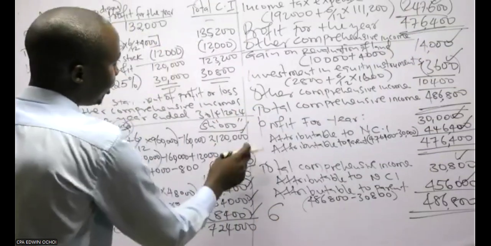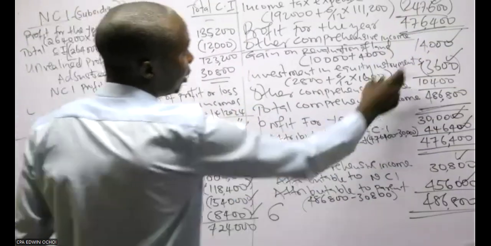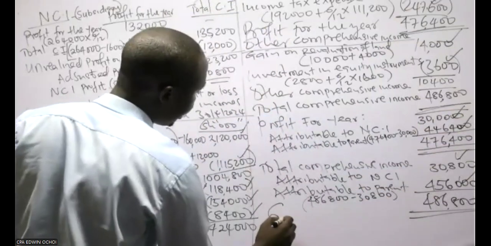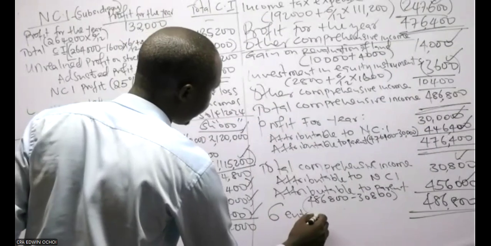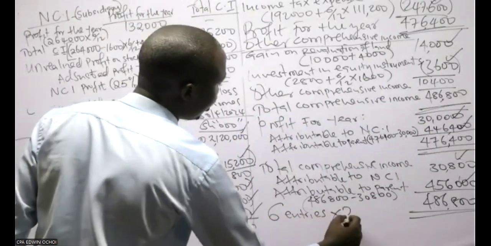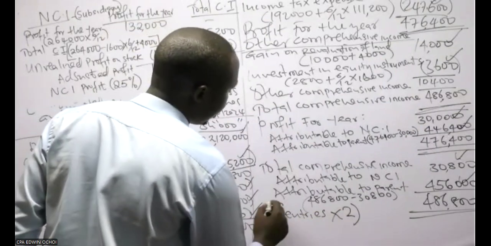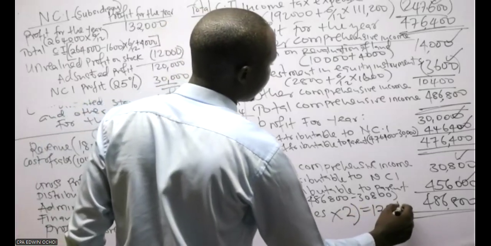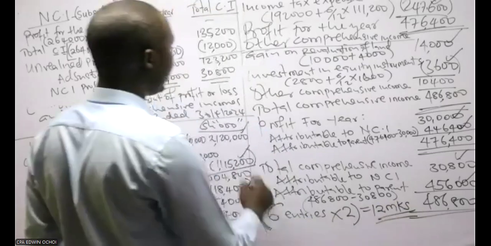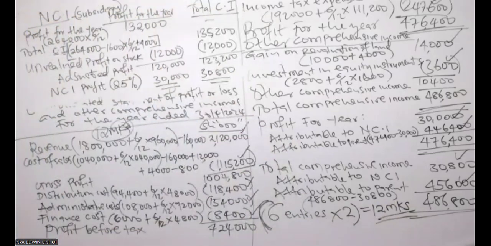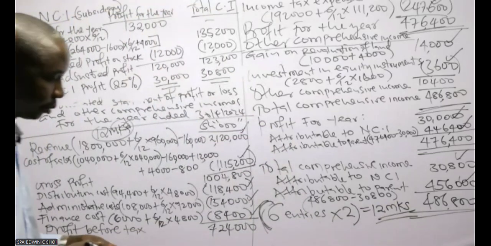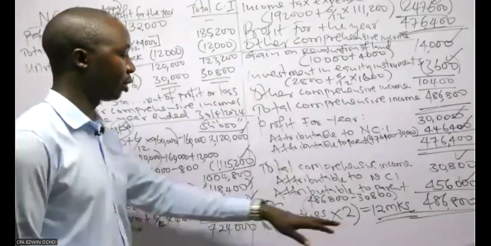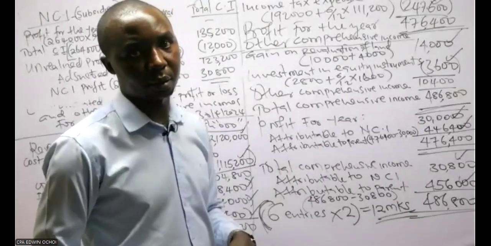They multiply by 2, and you get your 12 marks. So it's not a must that you score everything correct. They needed only 6 entries out of what I have done so that you get your 12 marks.